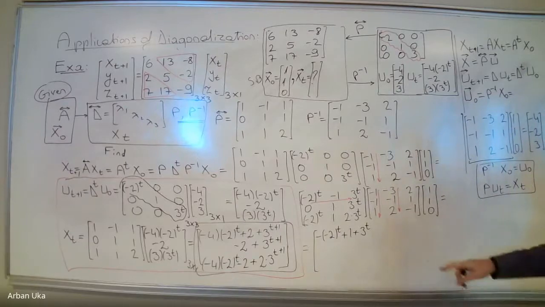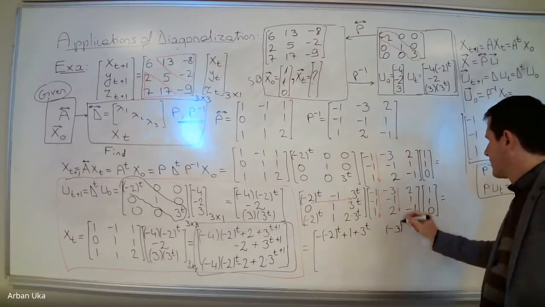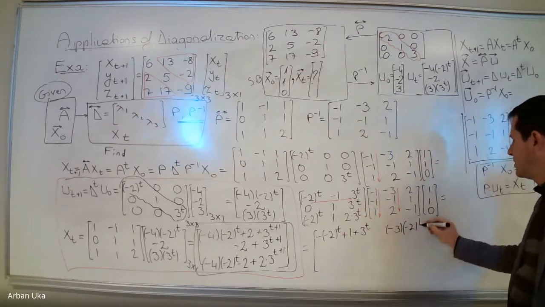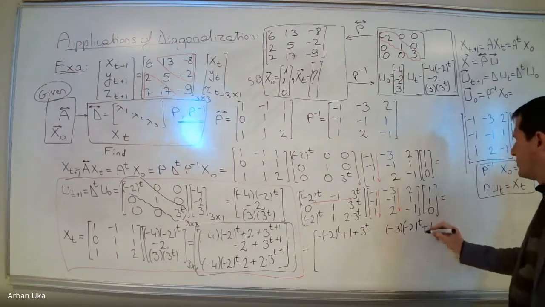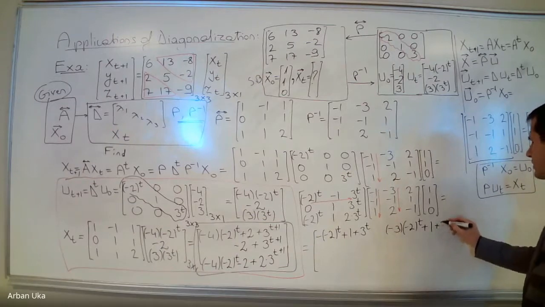Okay, so this will be minus 3, which is this minus 3 times minus 2 to the power t, minus 2 to the power t, plus 1, because minus 1 with this minus 1 is plus 1, plus 2 to the power 3t.